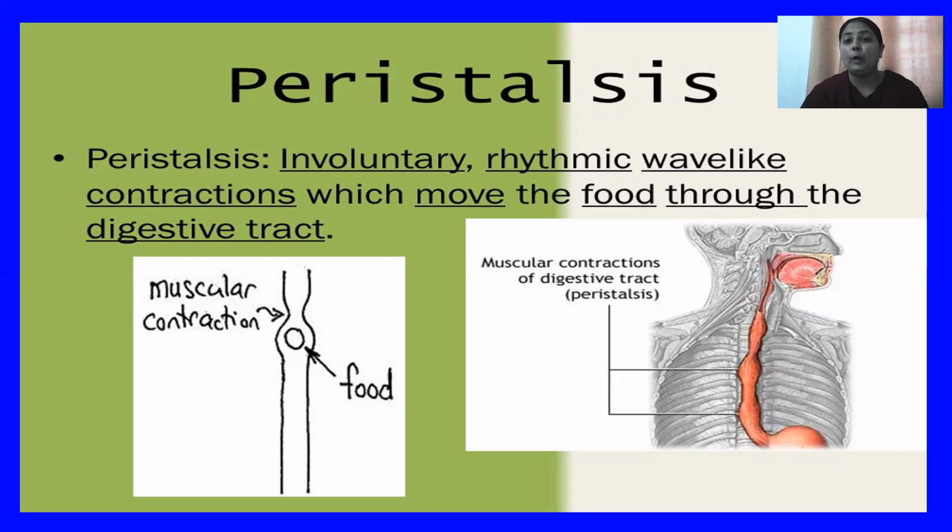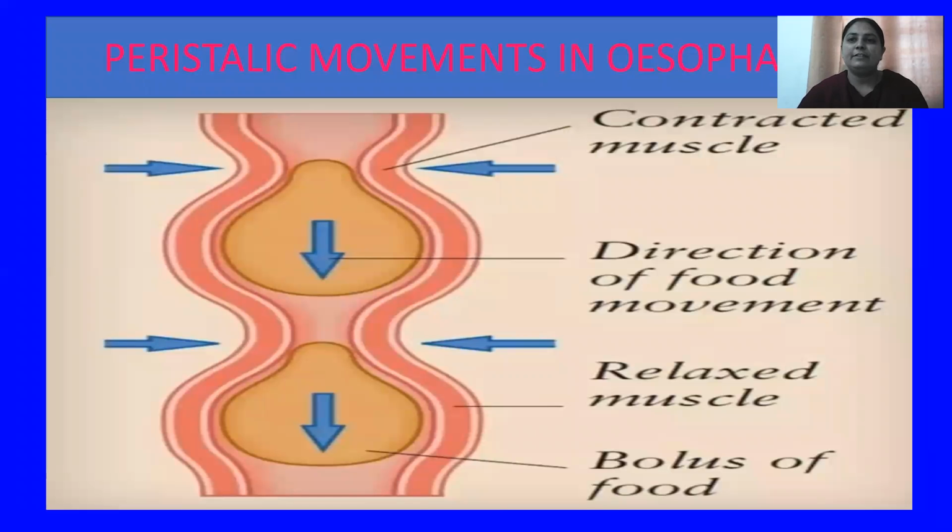Peristalsis is involuntary rhythmic wave-like contractions which move the food through the digestive tract towards the stomach. Yes, students, the picture of the peristaltic movements, how it takes place in the esophagus or food pipe, is visible on your screen.